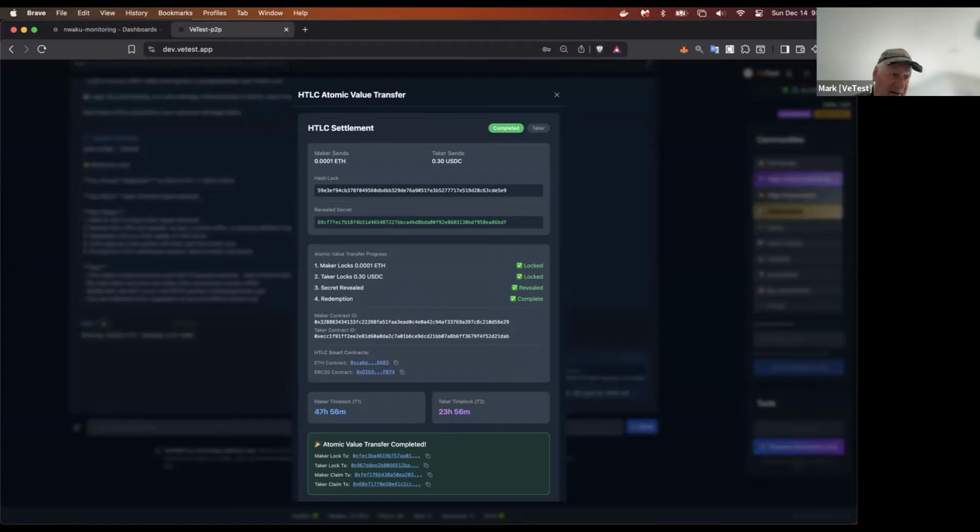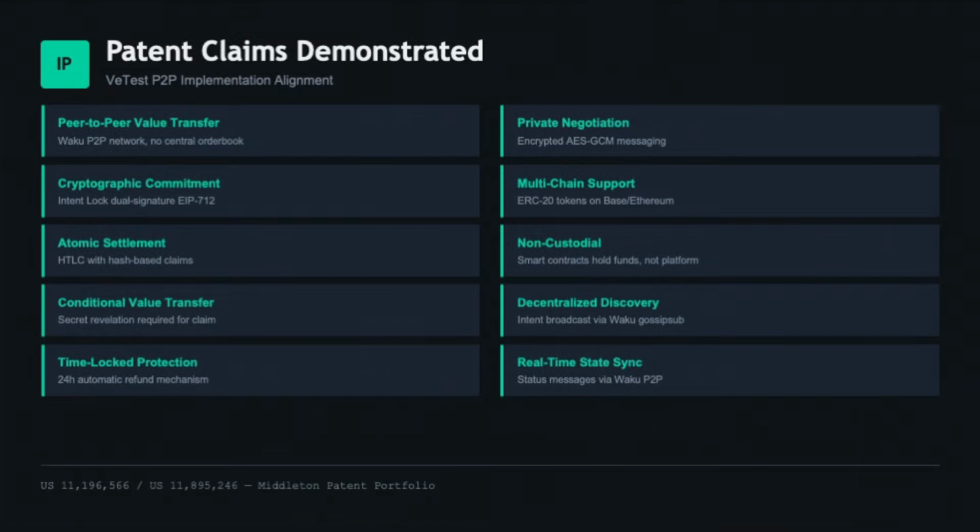The taker's lock transaction, same thing, transferred the 0.3 USDC into the contract. Then we see the maker's claim over here. We see they transferred that USDC into their wallet. And the taker's claim, we see they transferred the ETH into their wallet. And so with that, the atomic value transfer is complete, and both parties are now satisfied.